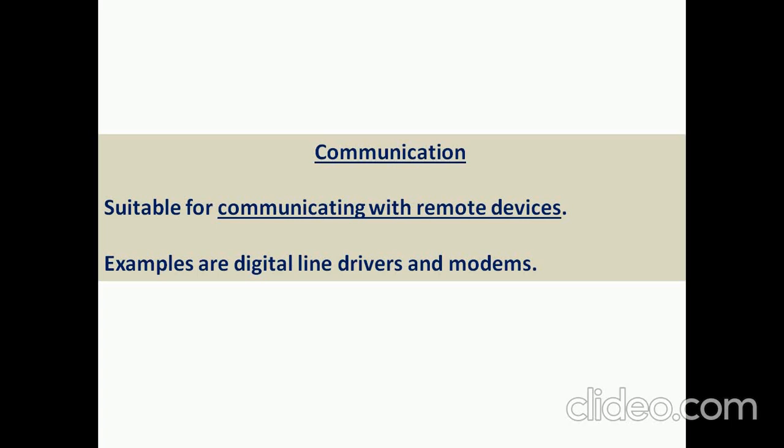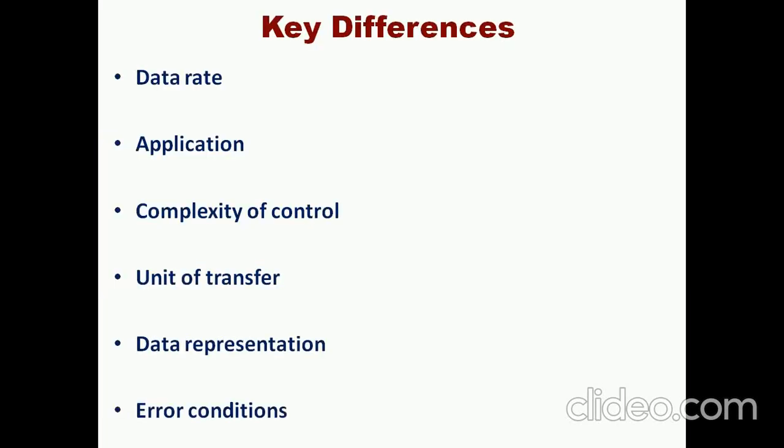These devices are used to communicate with remotely available devices like digital line drives and modems. So these are the three broad categories of IO devices. I will repeat once again: human readable IO devices, machine readable IO devices, and communication devices.